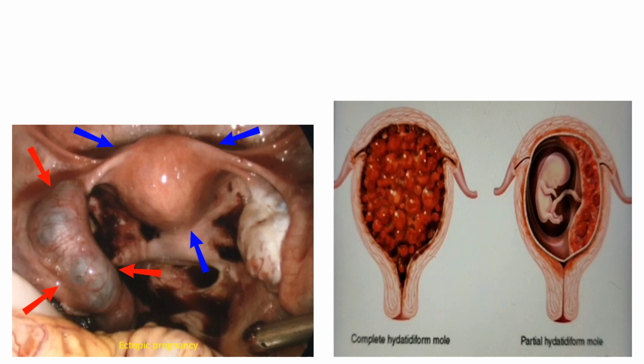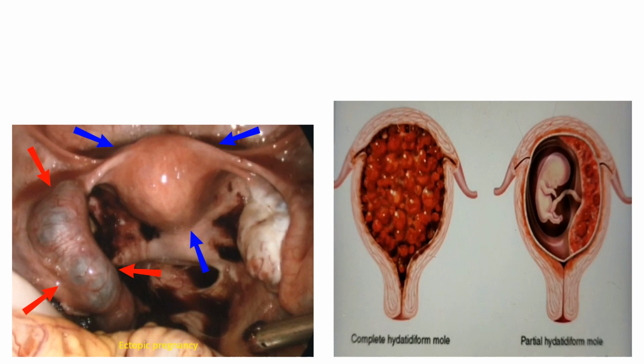So this leads to the death of embryo, and as the trophoblast development is abnormal, the chorionic villi fail to complete their development and they undergo degenerative changes. And the degeneration of these chorionic villi leads to formation of cystic swellings known as Hydatidiform mole. It resembles bunch of grapes, and when these moles are present, they secrete high level of HCG, human chorionic gonadotrophin.